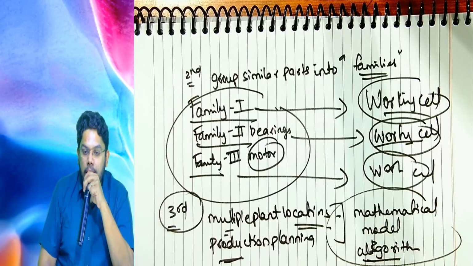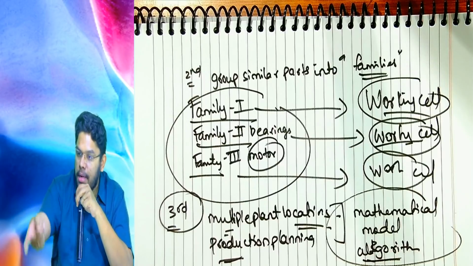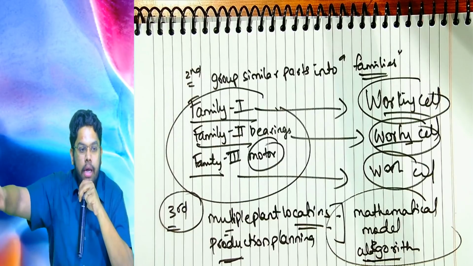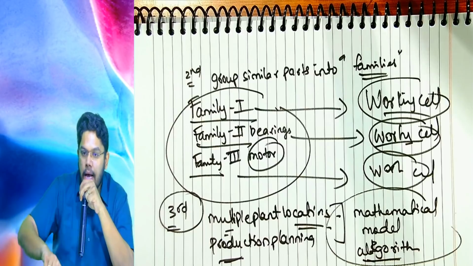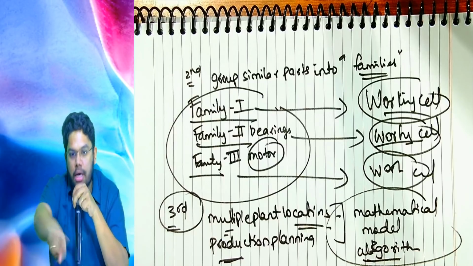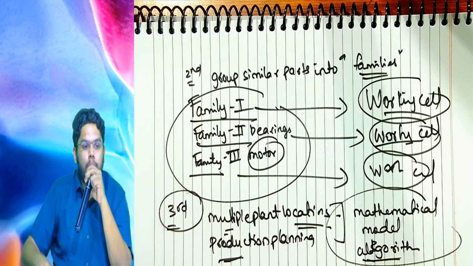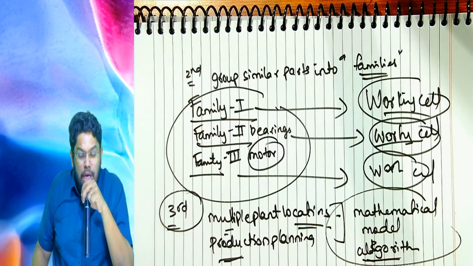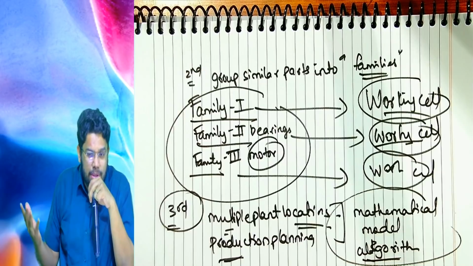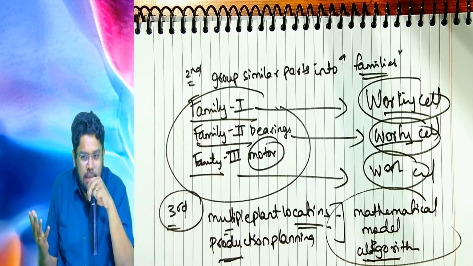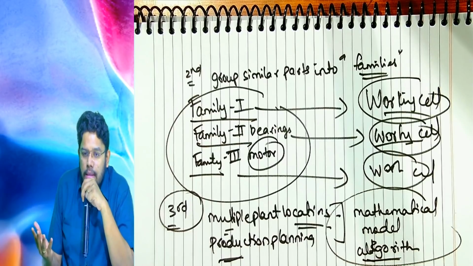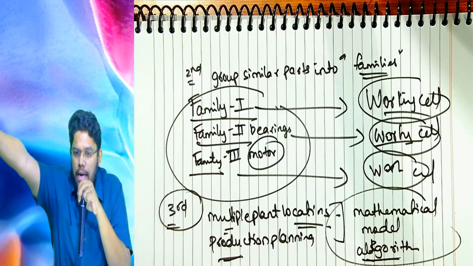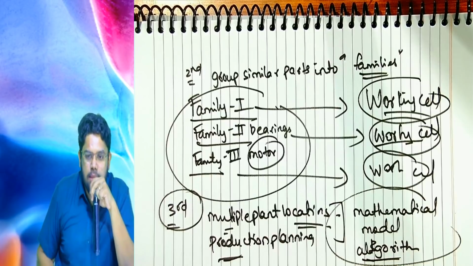Please remember, demand is also going to affect my production. If demand for my cars is more in Europe and less in Asia, accordingly I should do my production planning for my factories in Europe. Accordingly I will do for factories in Asia. General Motors, which is a famous automobile company from USA, failed in India. It is having only one factory in India, in Gujarat. That is also a 100% export oriented unit.